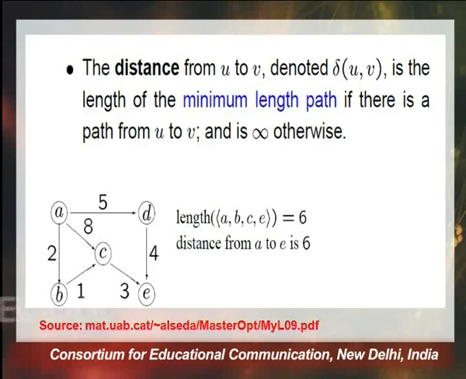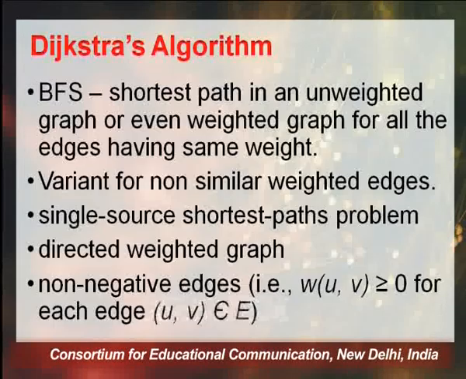So the distance from A to E is 6, and that is the shortest path distance, that is the minimum path length, because going through D we encounter a length of 9, while going through C we encounter a length of 11, but going through B and C we encounter a length of 6. So the shortest path length from A to E is 6, and the path is from A to B, then B to C, and then C to E. That will be the whole scenario.